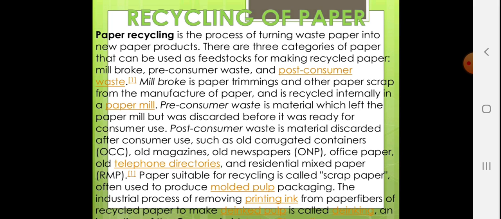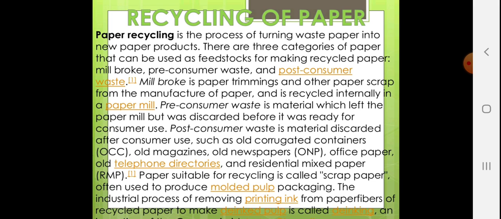There are 3 categories of paper that can be used as feedstock for making recycled paper: mill broke, pre-consumer waste, and post-consumer waste. Mill broke is paper trimmings and other paper scrap from the manufacture of paper, and is recycled internally in the paper mill.